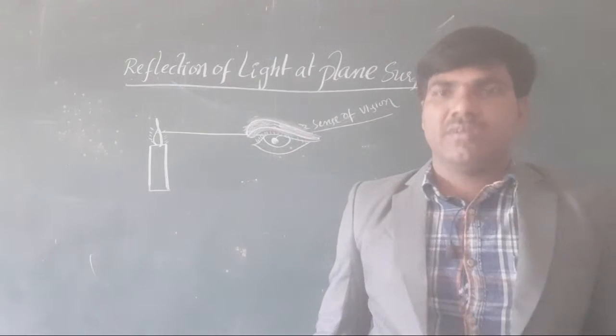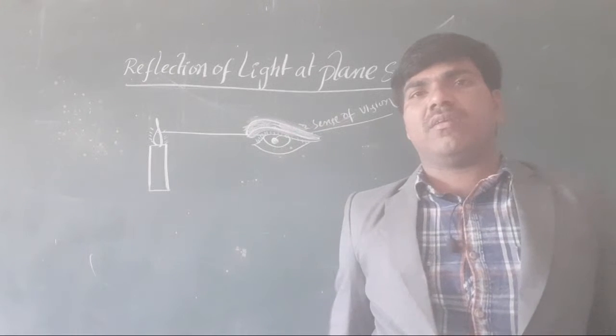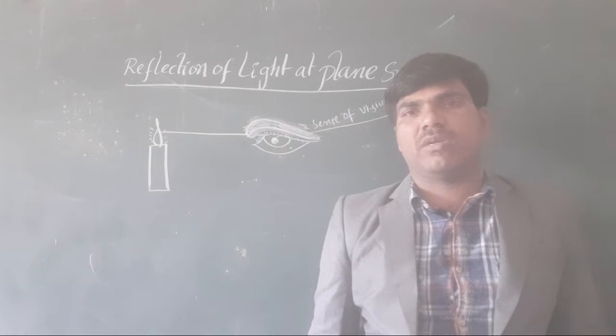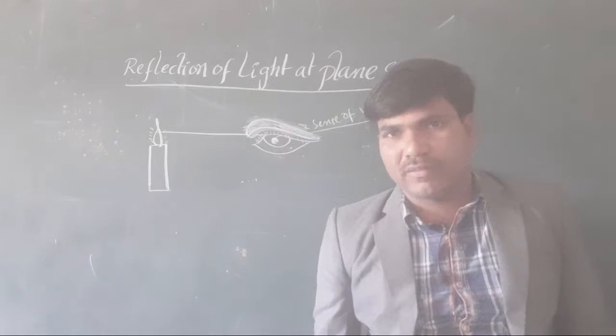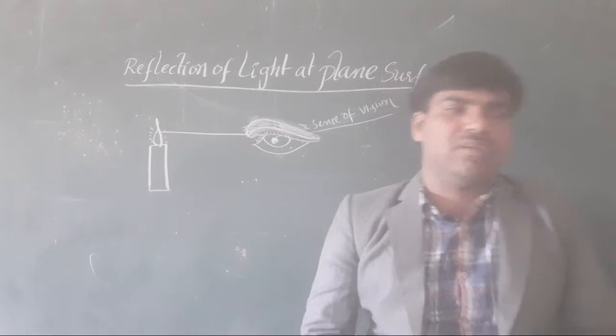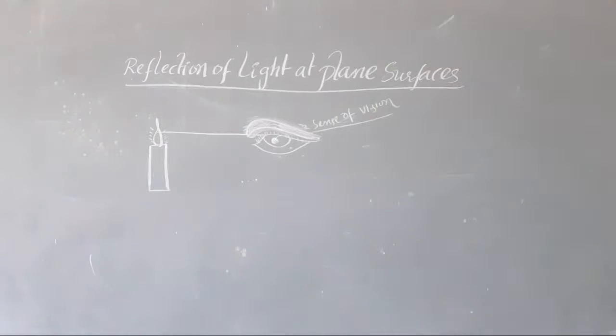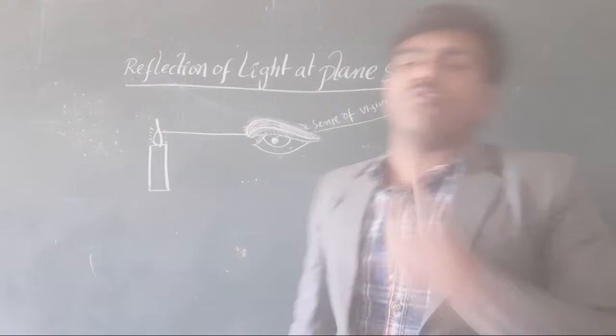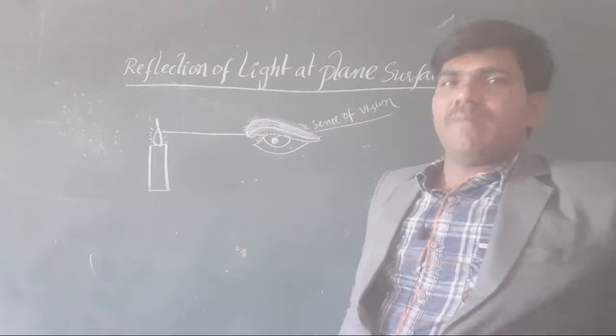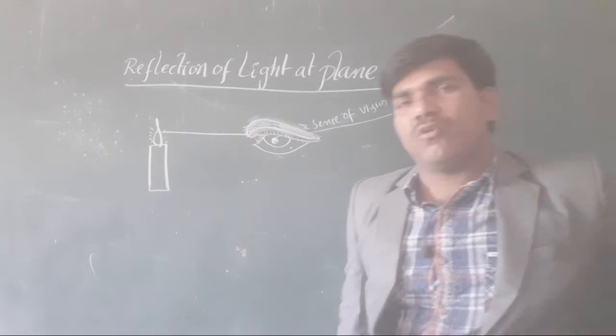Now, what is a luminous body then? Which one is called a luminous body? Based on light production, the things are classified into two types. One is the luminous body, another one is the non-luminous body. I hope you got it.